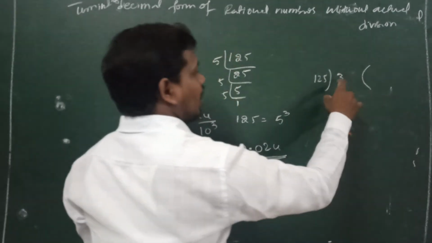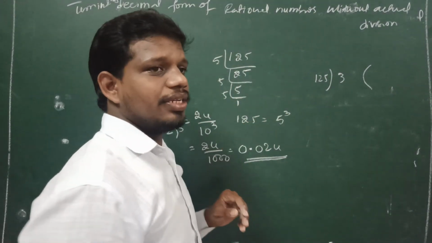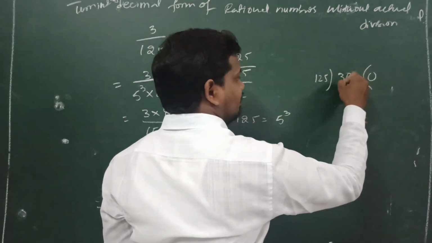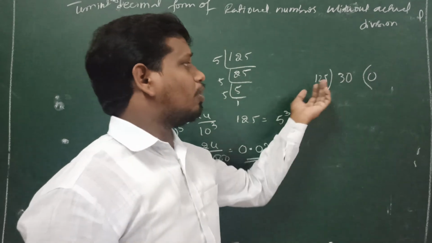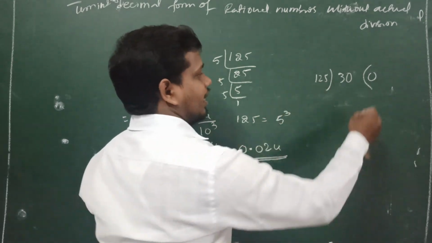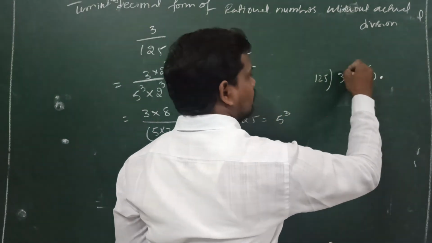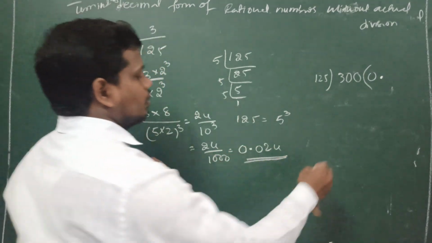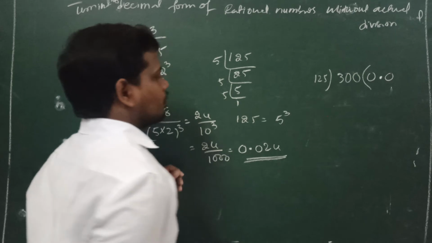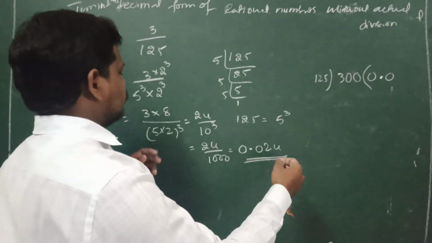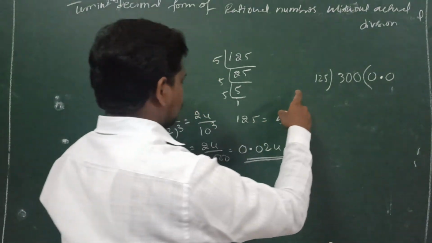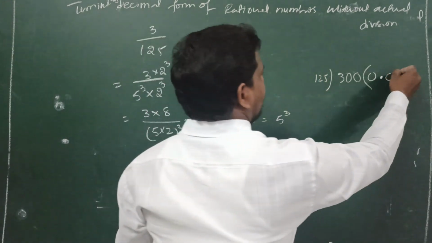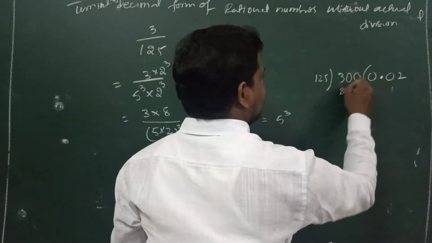For example, 125 and 3. 3 is not divisible by 125, so take 0 and write 0, and even though 30 is not divisible by 125, check the point, due to that point write 10. Then after 0 you can write, 125 2s are 250.